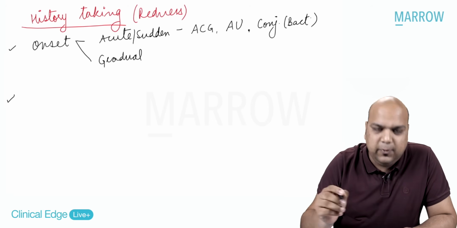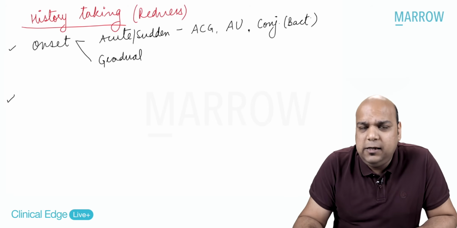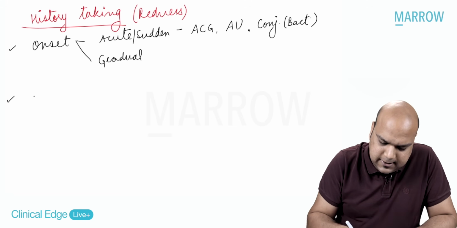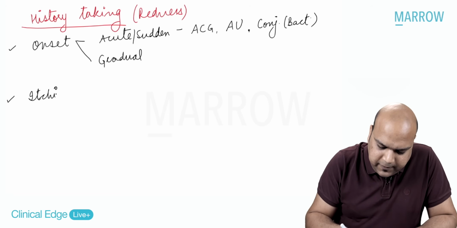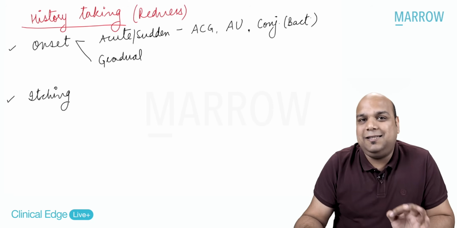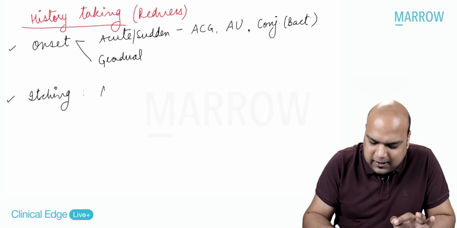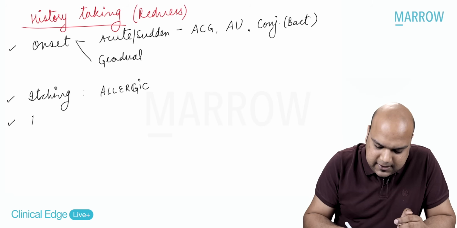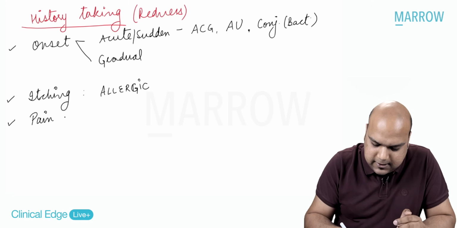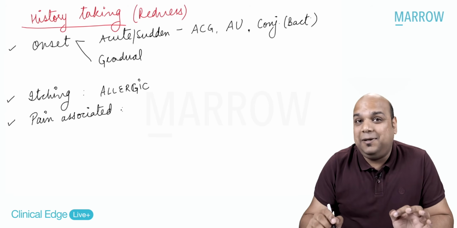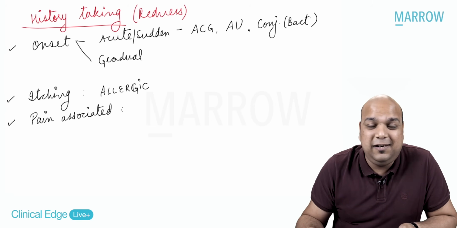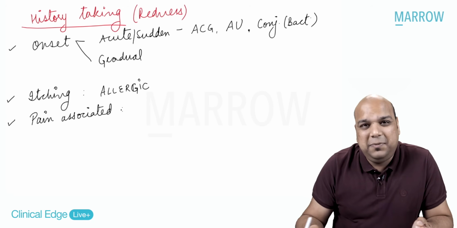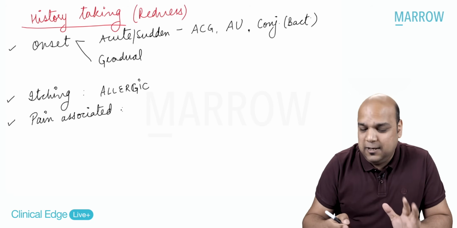Then the second question that we can ask further, moving ahead to the patient to narrow down our diagnosis, is what are the associated symptoms? If the patient says the word itching, then the diagnosis is pretty clear. Then it has to be an allergic phenomena. Yes or no? Right? Similarly, if the patient says that there is pain associated, that means it cannot be conjunctivitis. Conjunctivitis very seldom presents with pain. If at all, the patient will say a little bit of heaviness, not pain. Yes. So then we move away.